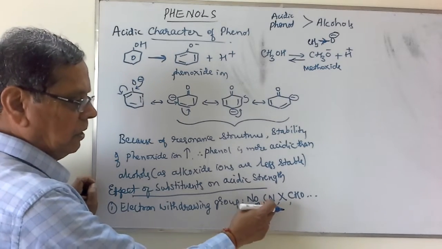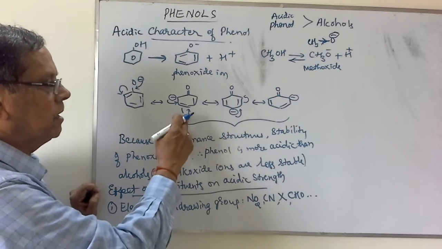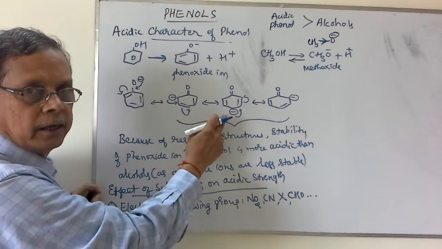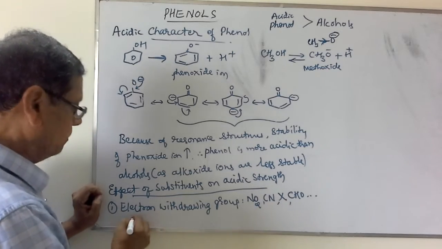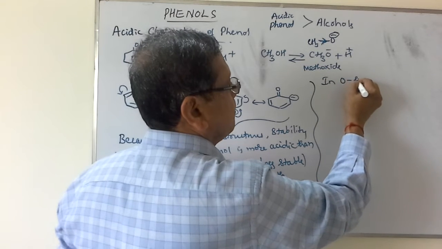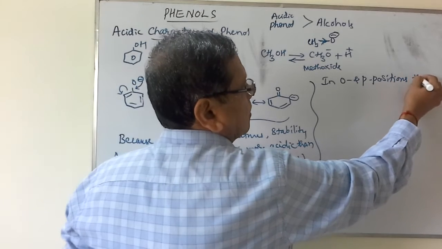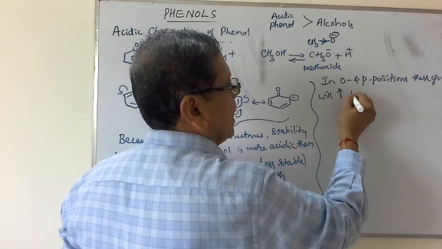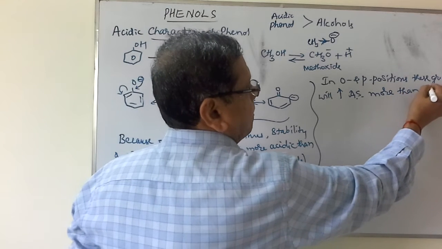So such compounds will withdraw the electron density from this benzene ring. Whenever they are present in the para position as well as in the ortho position, because of the negative charge in the ortho and para position, that electron density will be withdrawn by these substituents. That's why in ortho and para positions, these groups will increase acid strength more than in meta position.